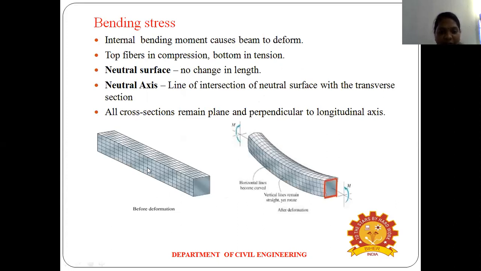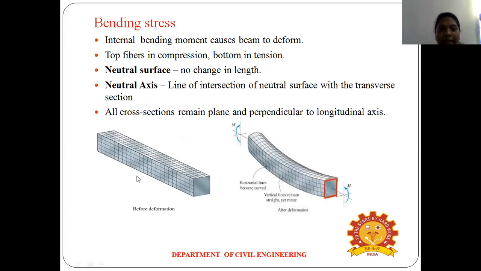Next, for the bending stress, here you can see the first image. This is the image before deformation. This is the original shape of the beam. After deformation means due to the external load, the beam will bend. That is the second case, after deformation. Before deformation means there is no deformation. So this is the original beam.